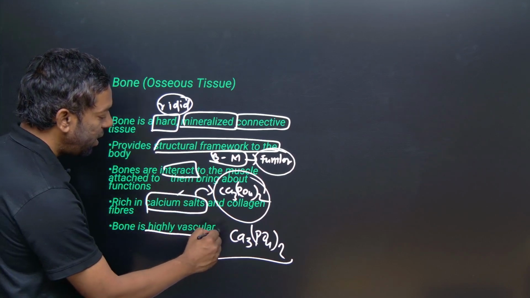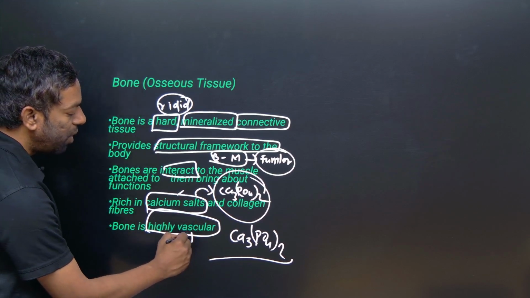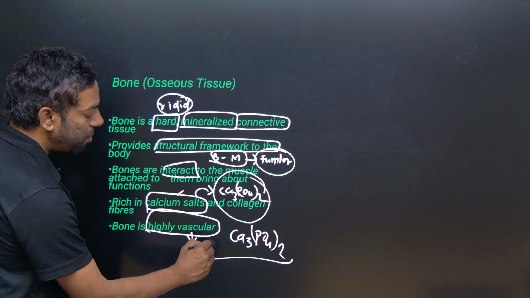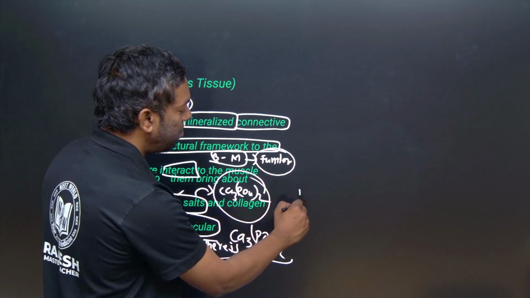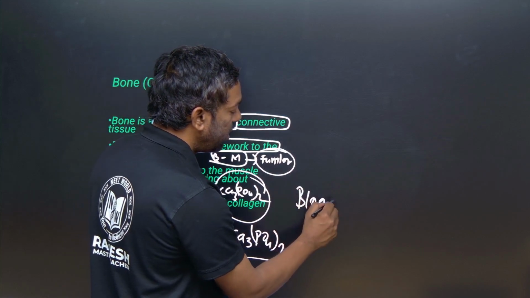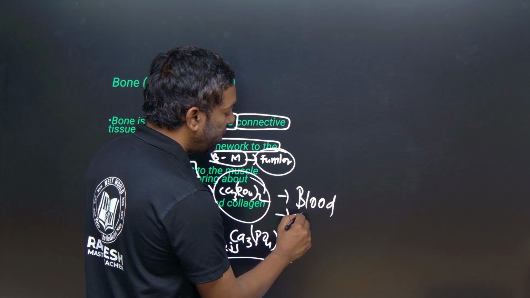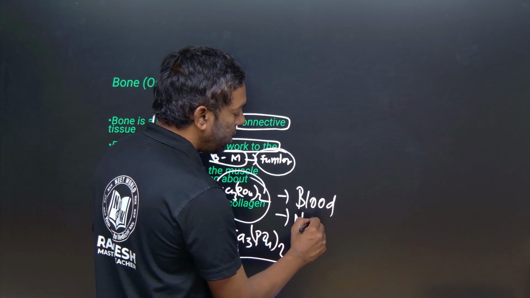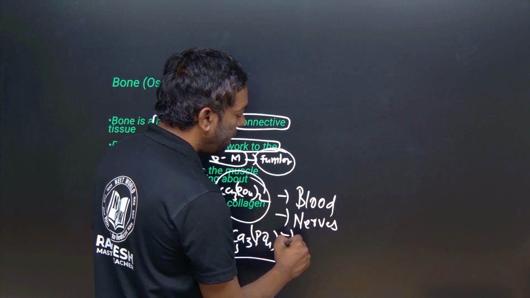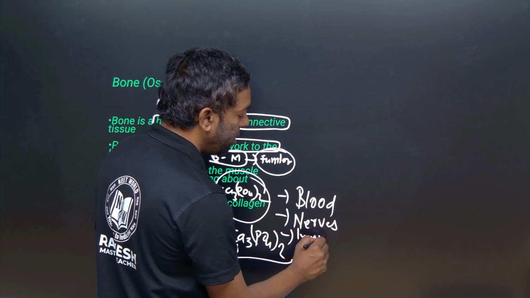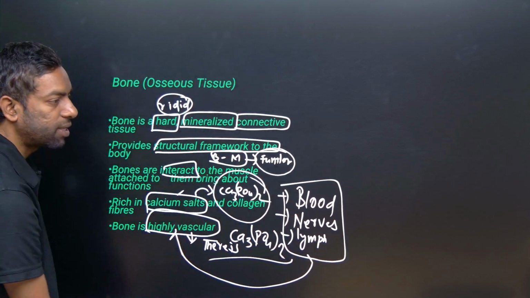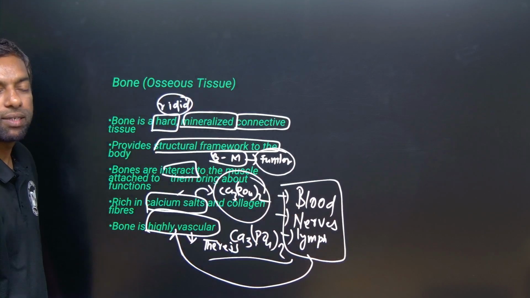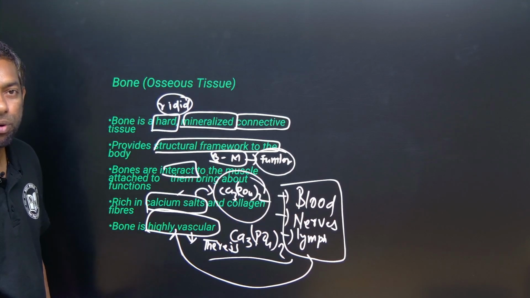Bone is highly vascularized, meaning there is a blood supply. Blood, nerves and lymph enter into the bone, so it is highly vascularized. These are the common characters of bone.